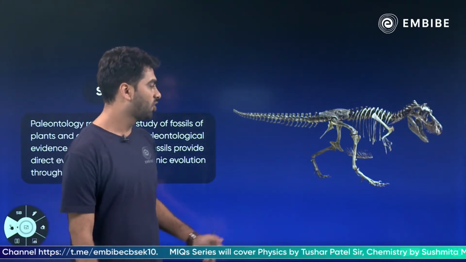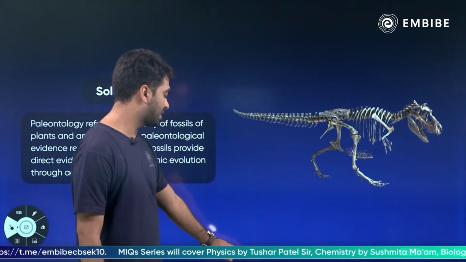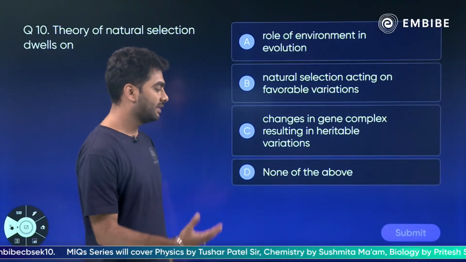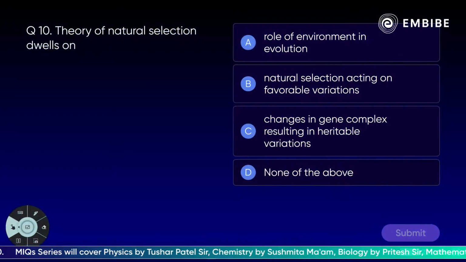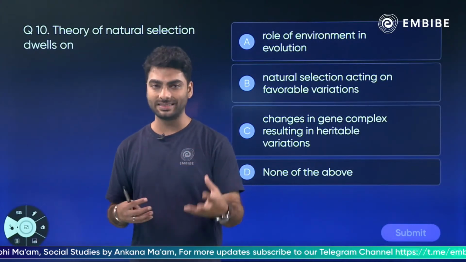Okay, let's go. So that is about paleontological evidences, studying the fossils. The next question and the last question for today is, theory of natural selection dwells on. What does the theory of natural selection tell you? Role of environment in evolution, natural selection acting on favorable variations, changes in the gene complex resulting in heritable variations, or none of the above. What does natural selection exactly tell you?